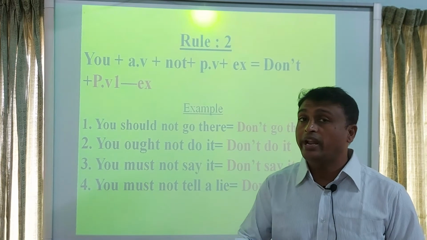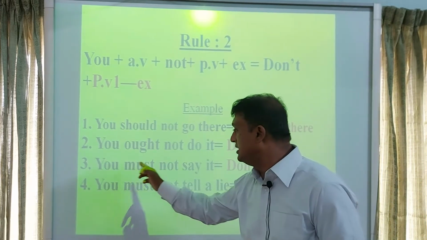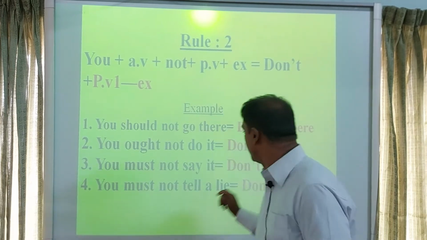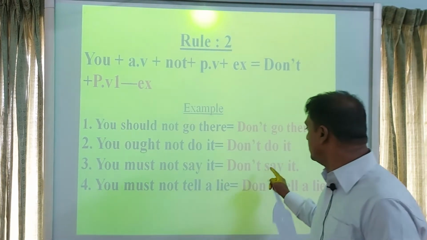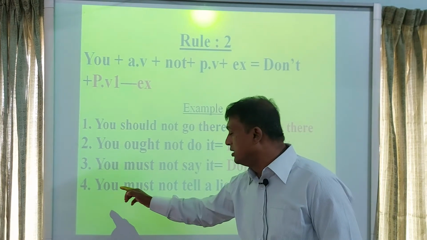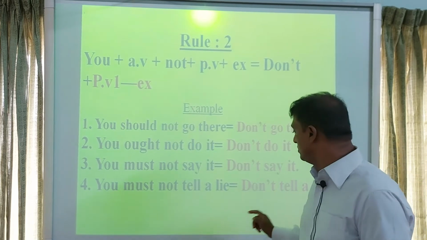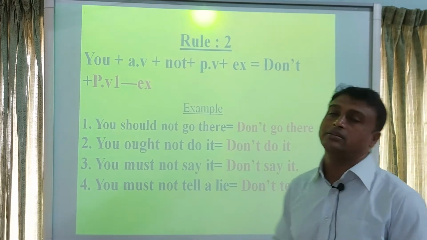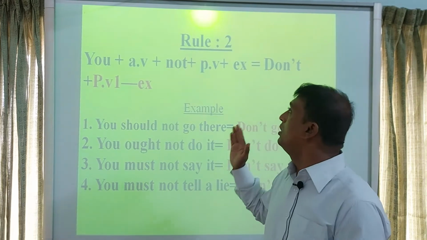You must not say it. So what will we write at first? At first we will write don't. Why? Because this sentence is a negative statement, and this sentence has started with you. Don't. Then we will write principal verb 1. Here principal verb is say, then it. Don't say it. Example 4. You must not tell a lie. Don't. Principal verb tell a lie. Don't tell a lie.